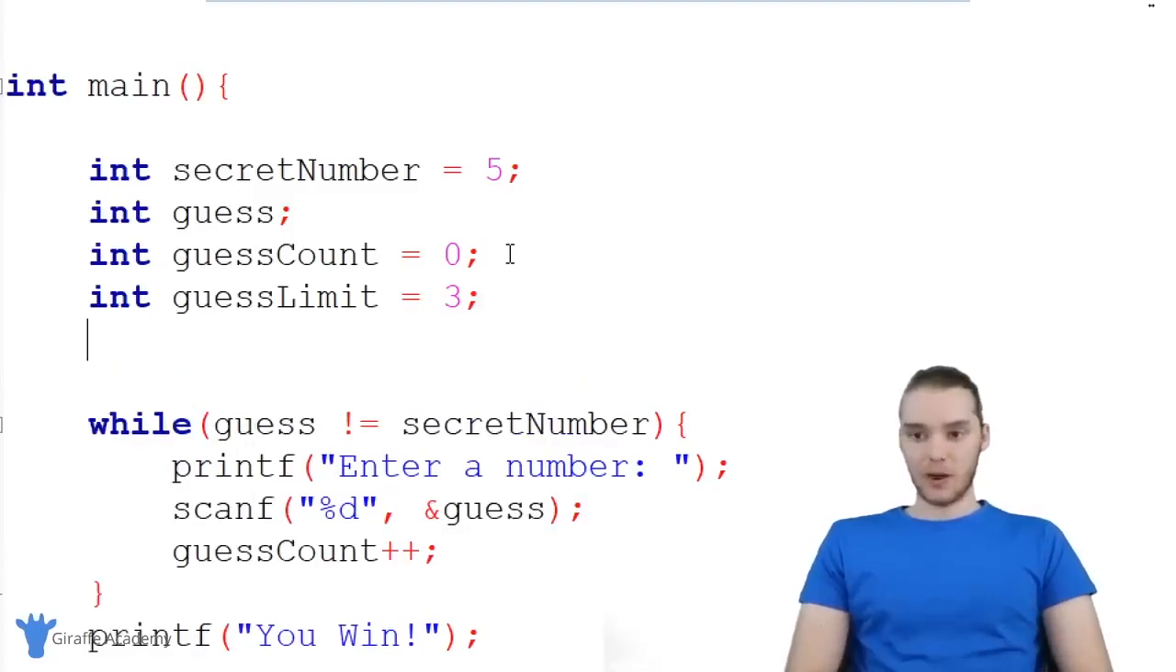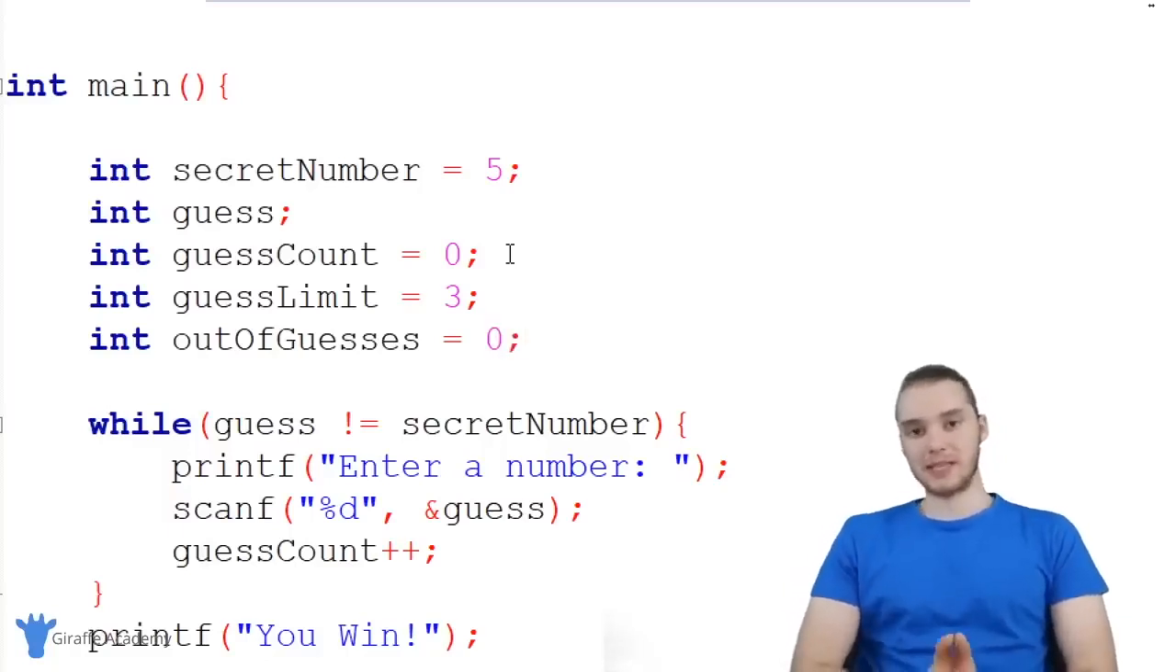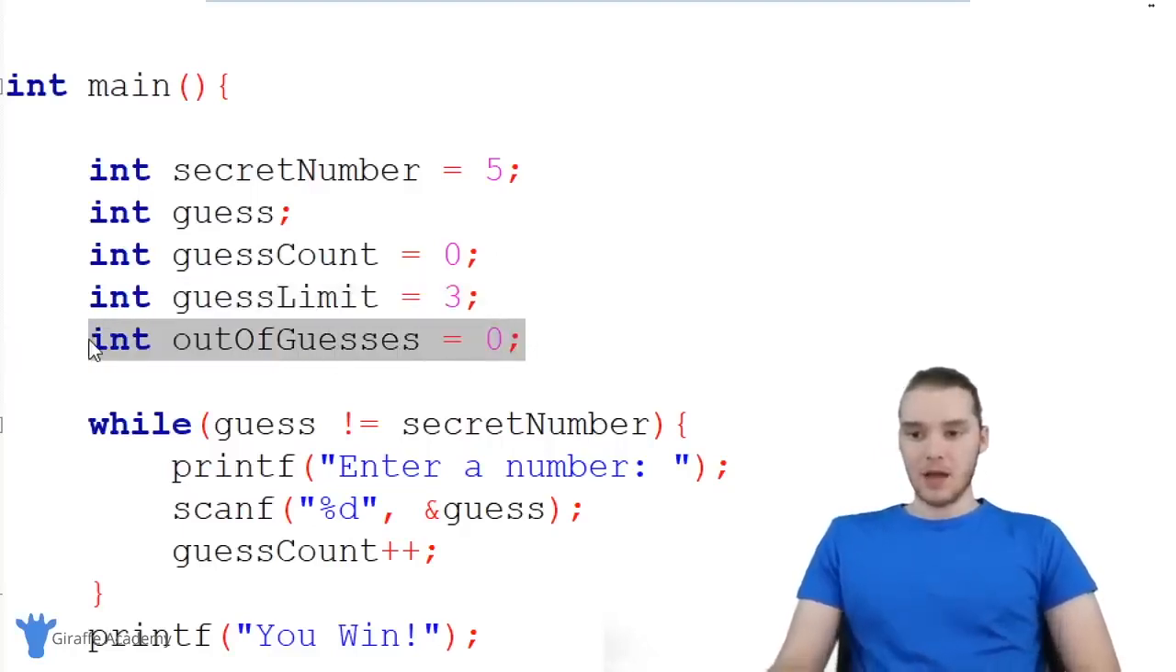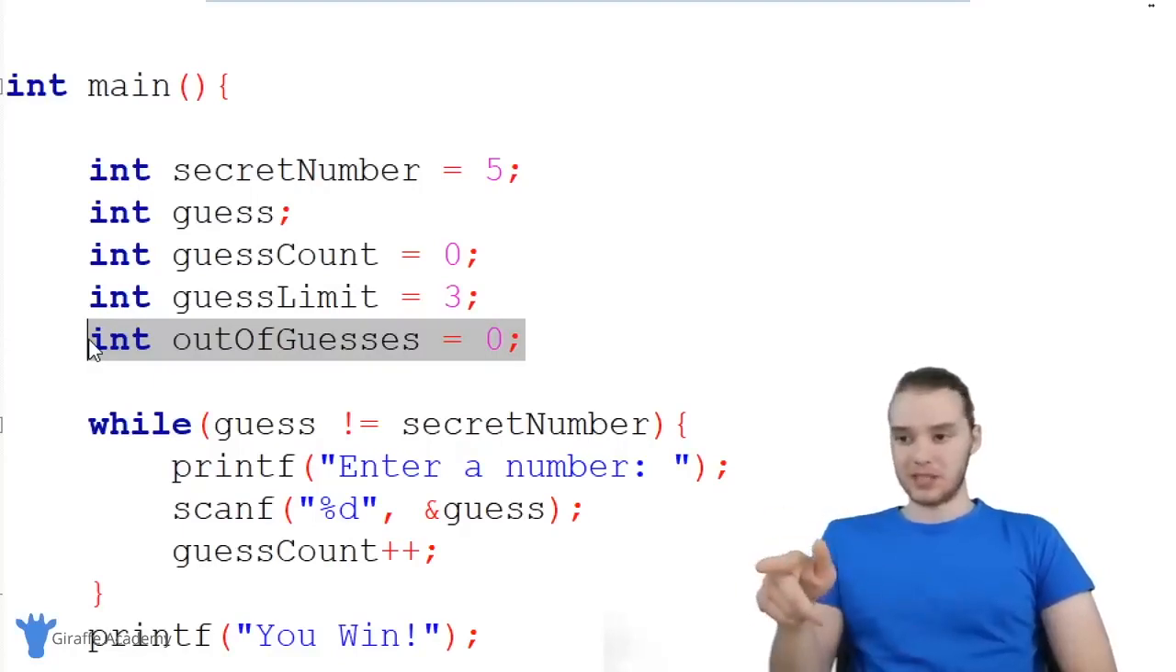And finally, we want to create one more variable. And this is also going to be an integer. And I'm just going to call this out of guesses. And I'm going to set out of guesses equal to 0. And out of guesses will basically tell us whether or not the user has any more guesses. And this might not be super clear what this is doing right now, but keep following with the video and you'll see how this comes into play. This is actually going to be really important.